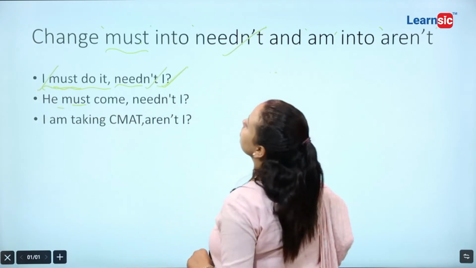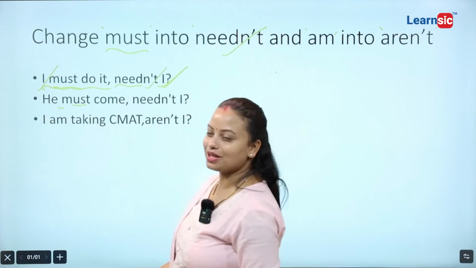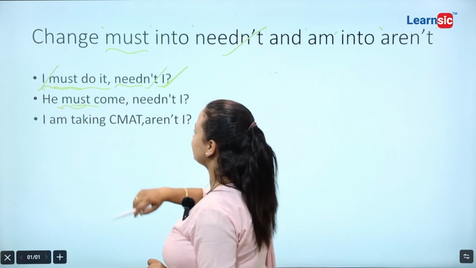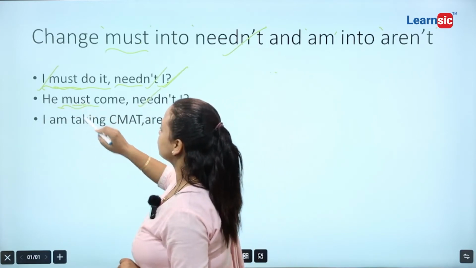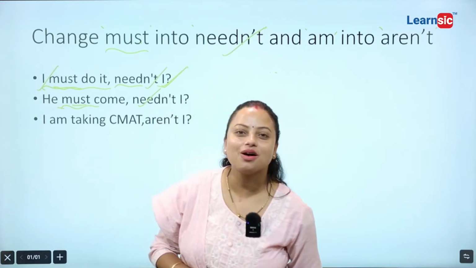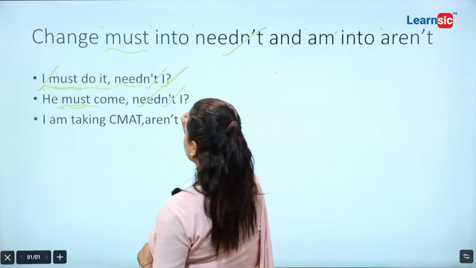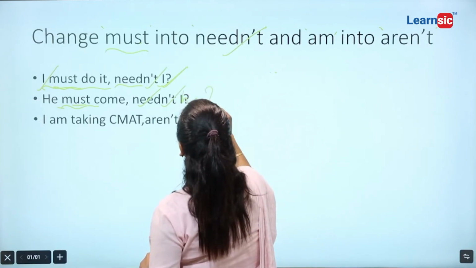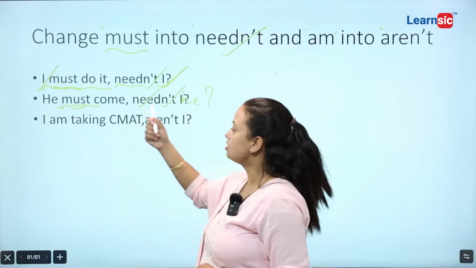Now, he must come. Once again, must is here. That's why we write need. And you know, there is no not. It means the question is in positive form. That's why we are writing not. And oh, this is a mistake. Here should be he, because he is its subject.